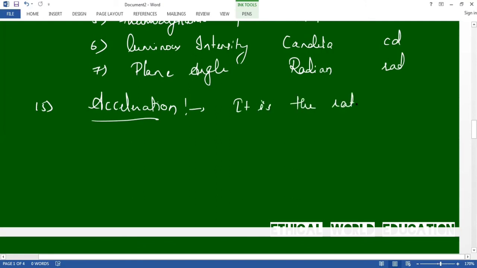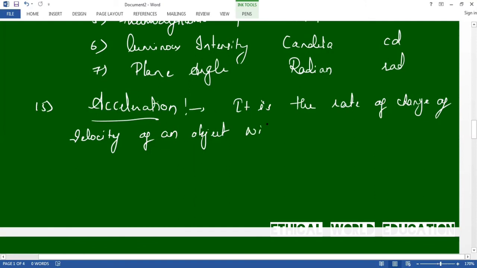It is the rate of change of velocity of an object with respect to time, is called acceleration. This is the definition of acceleration. The SI unit of acceleration is meter per second square.